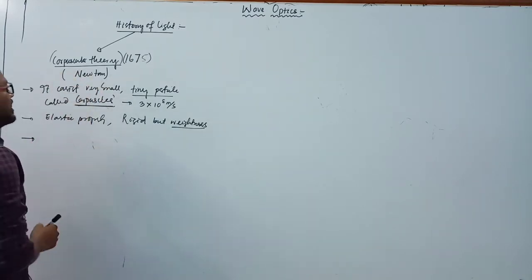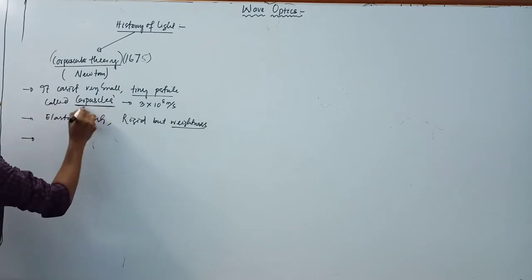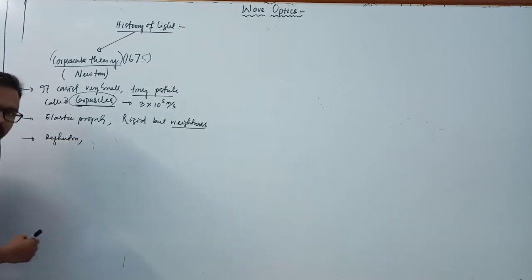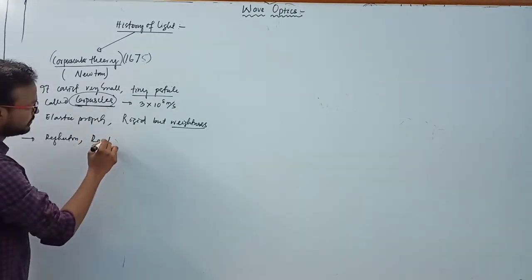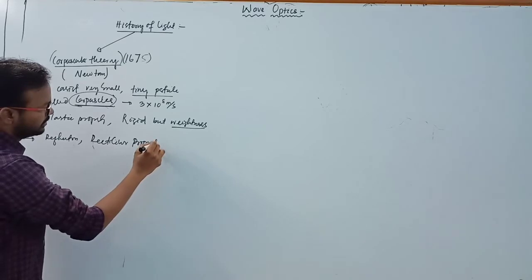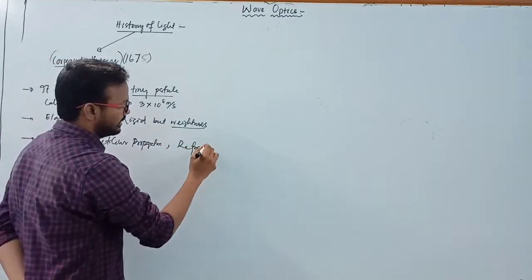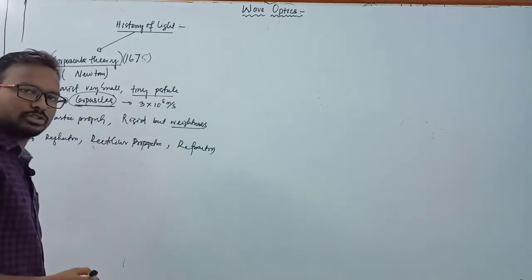According to the corpuscular theory, Newton explained the laws of reflection of light, rectilinear propagation of light, and then refraction of light.